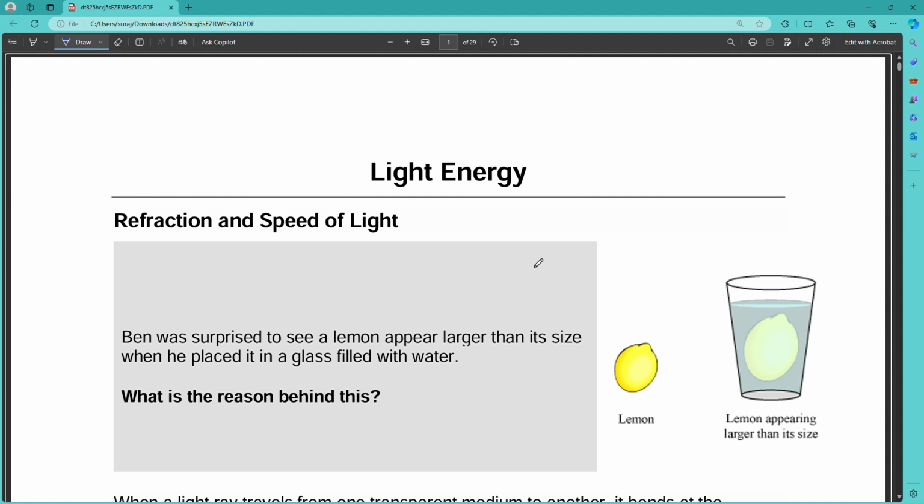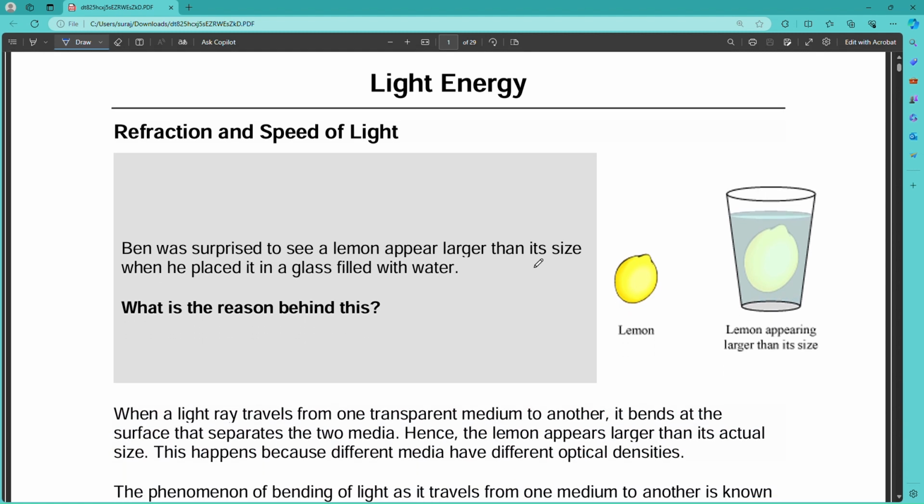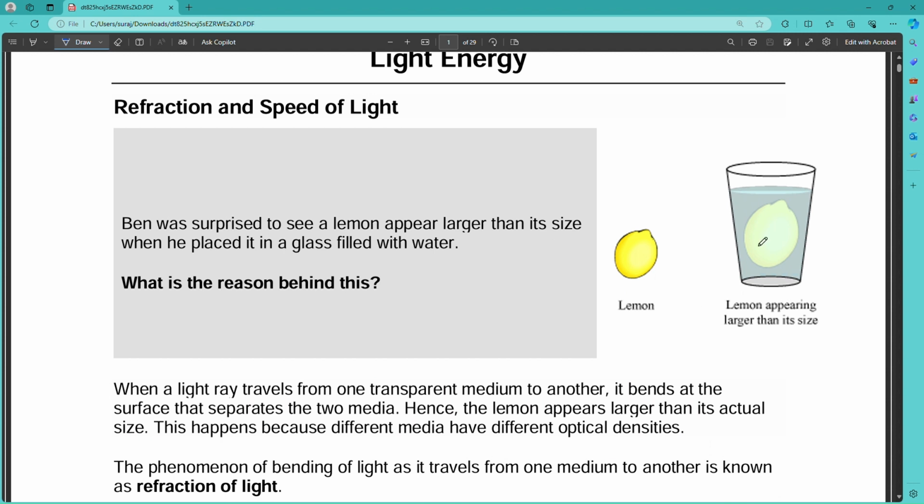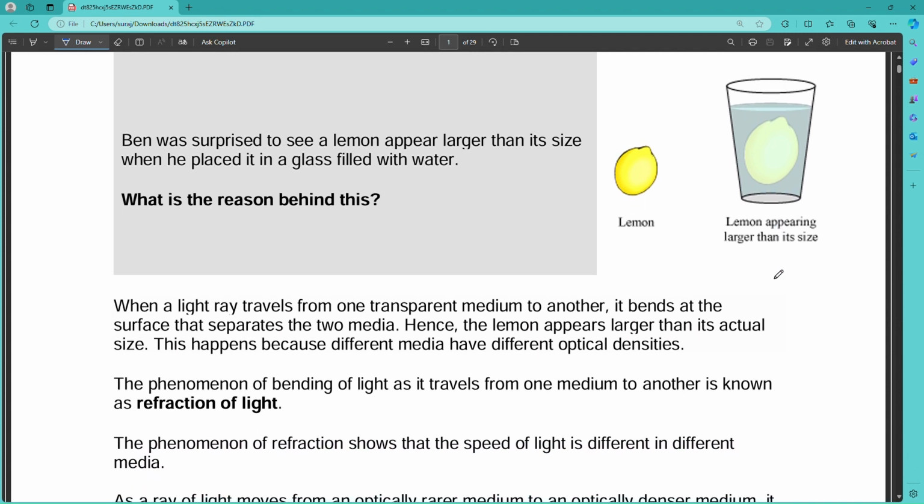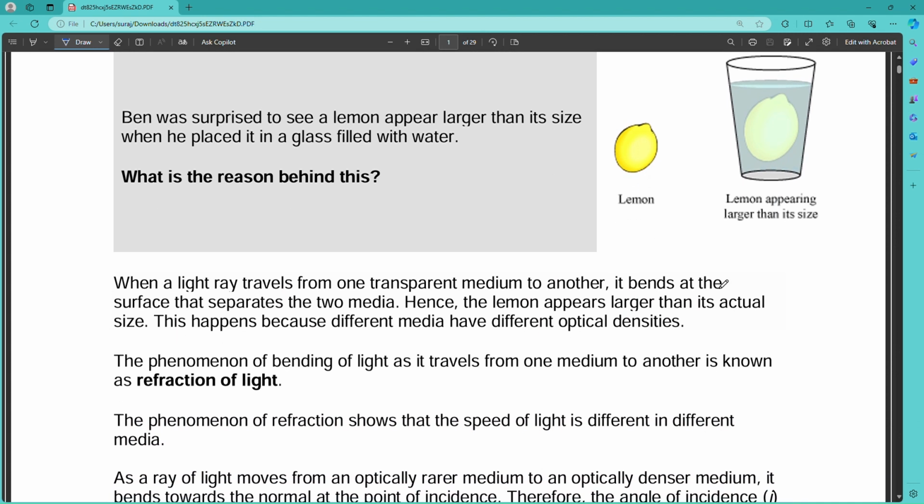But in case of refraction, the rays of light go from one medium to another medium. Here the medium will be transparent. When it goes from one medium to another, the rays of light get bent slightly. That bending of light is known as refraction of light. You can see there is a lemon, and when we put the lemon inside a glass of water, the lemon size appears to be bigger. This is due to the refraction of light. The phenomenon of bending of light as it travels from one medium to another medium is known as refraction of light.